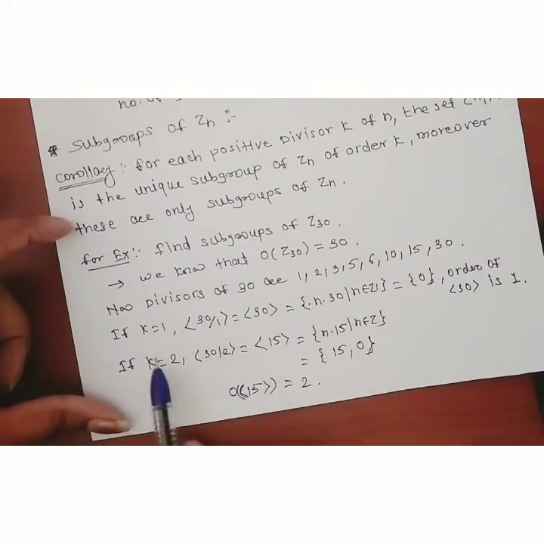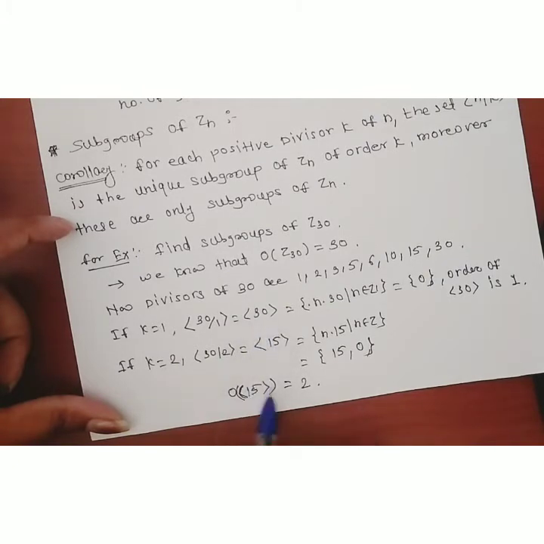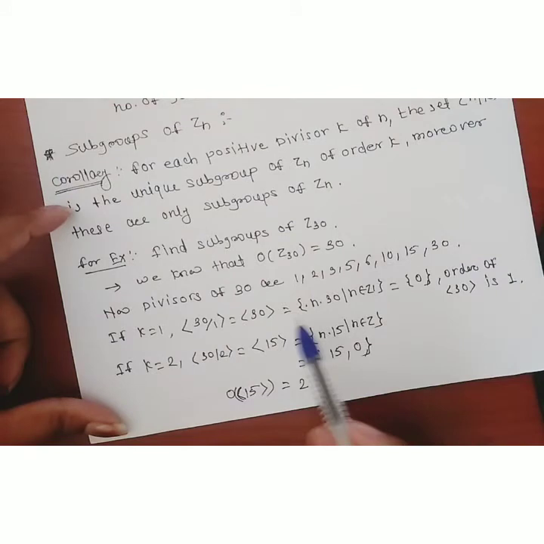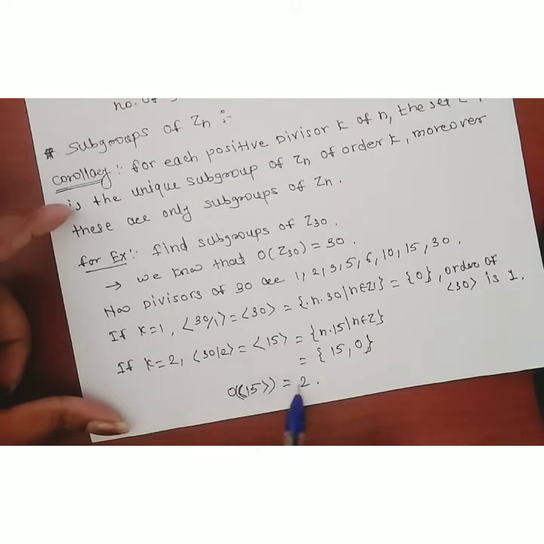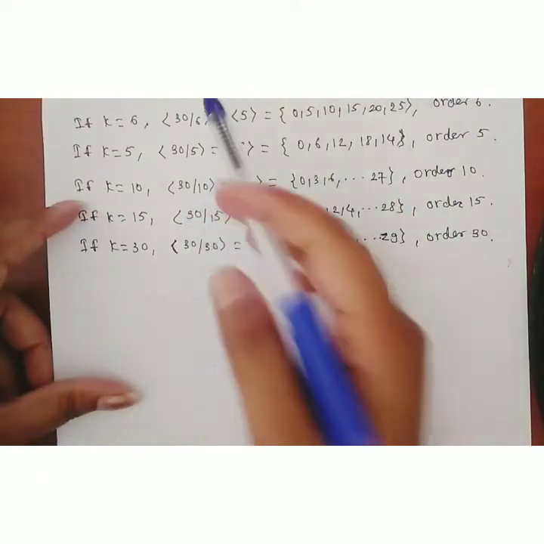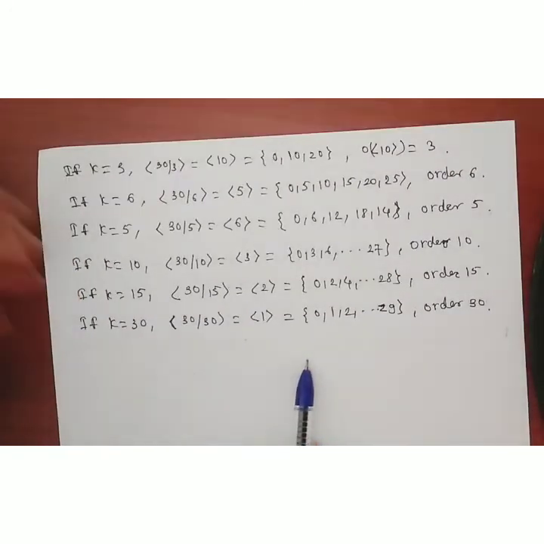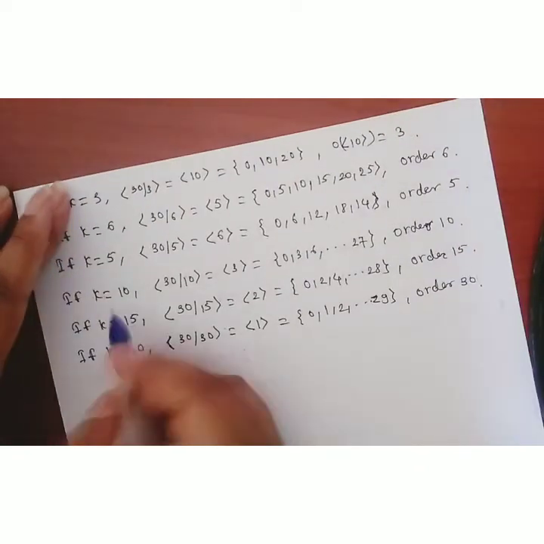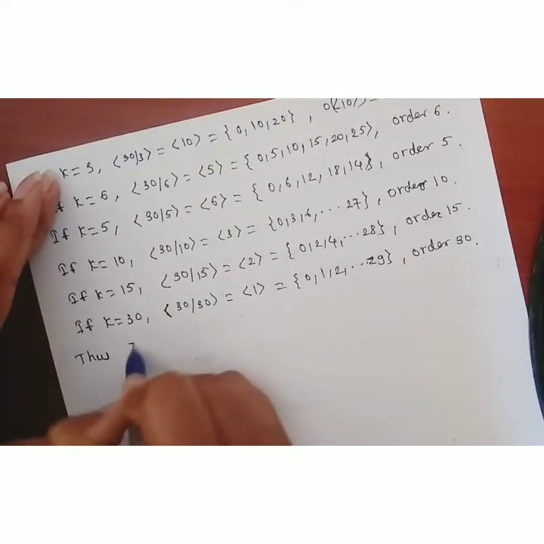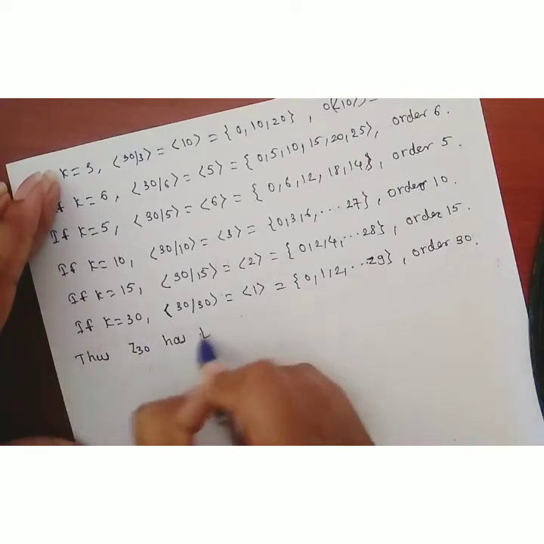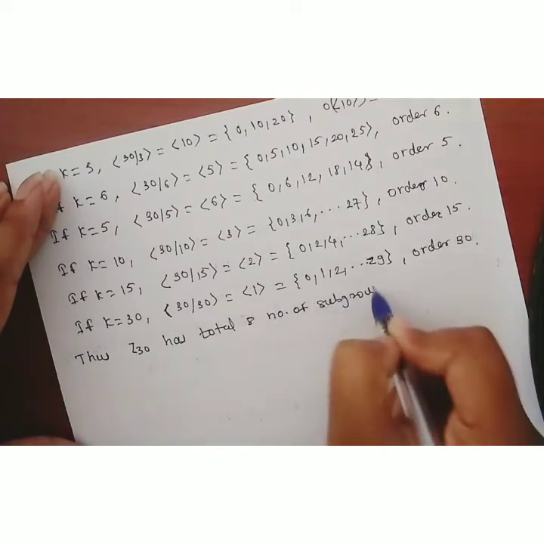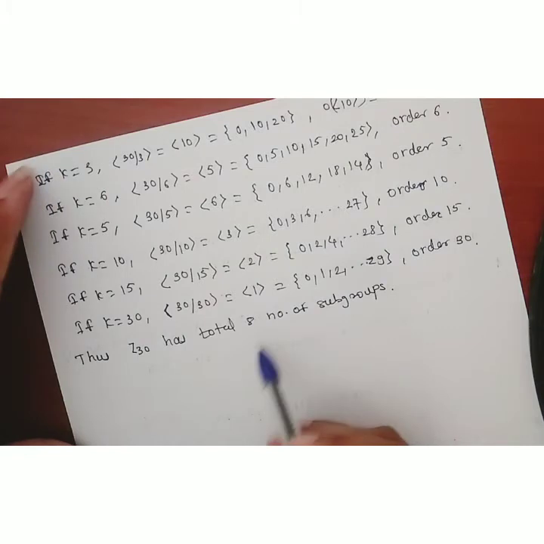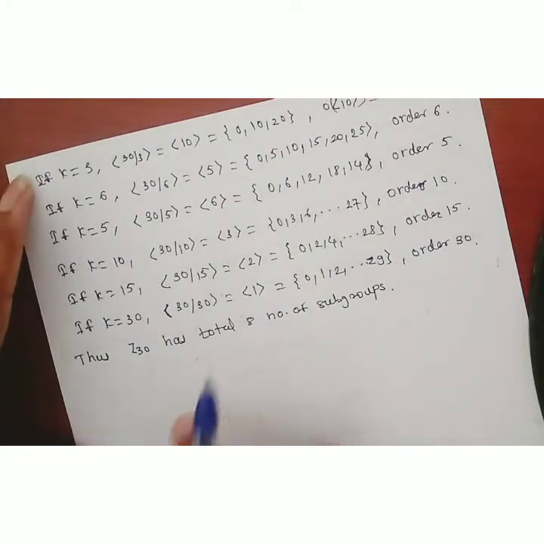So how many subgroups are present in Z30? There are 8 subgroups. First is the set generated by 30, which is one subgroup, then the set generated by 15 is the second, and the order of each subgroup is given here. The order of the set generated by 30 is 1, the order of the set generated by 15 is 2, the order of the set generated by 10 is 3. In that way we can find all the subgroups of Z30. Thus Z30 has a total of 8 subgroups, and each subgroup of a particular order is the unique subgroup, that is, only one subgroup.